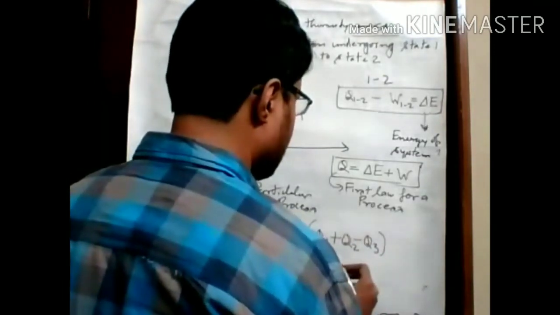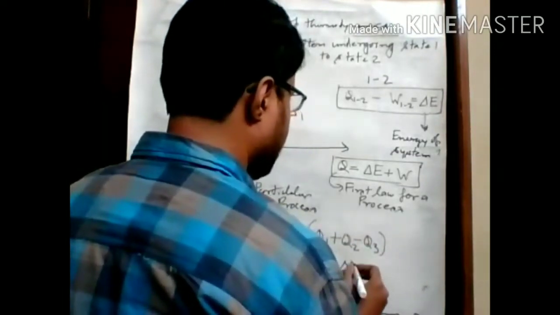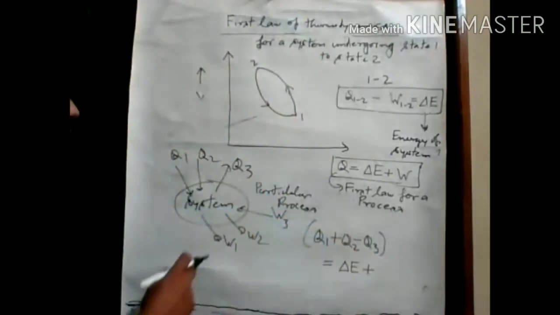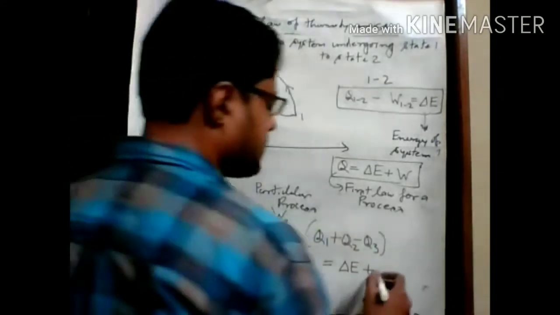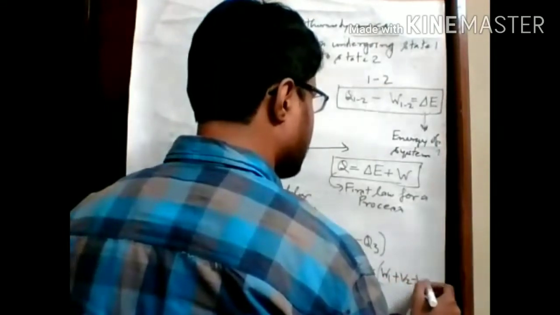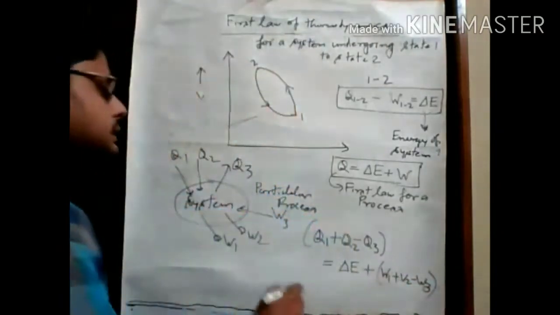Okay. That is equal to delta E plus, here W1 is done by the system, W2 by the system, W3 on the system. So W1 plus W2 and minus W3, because this work is done on the system.